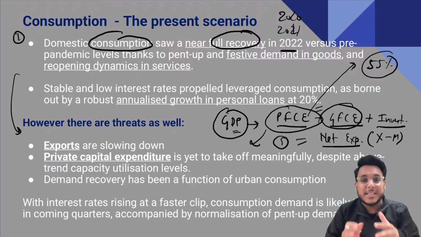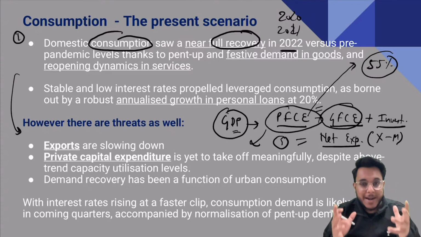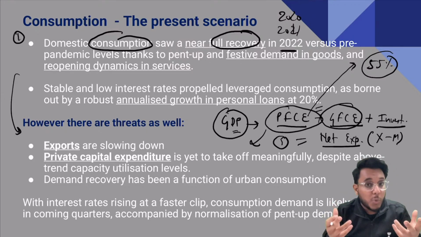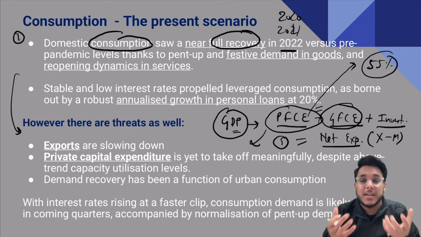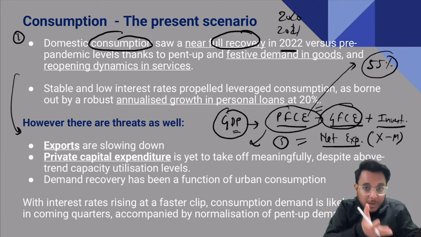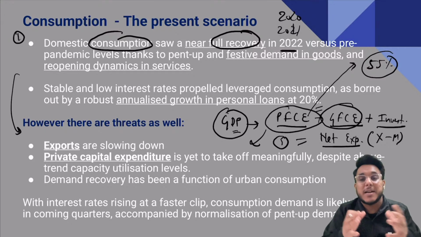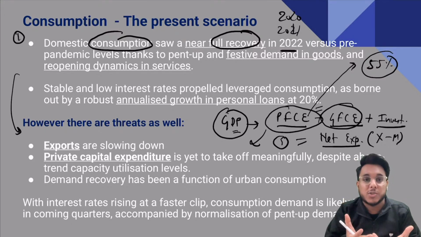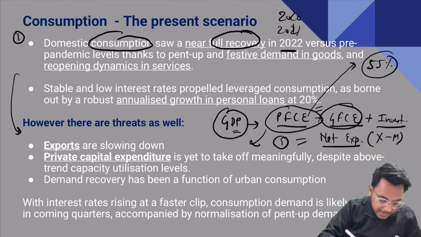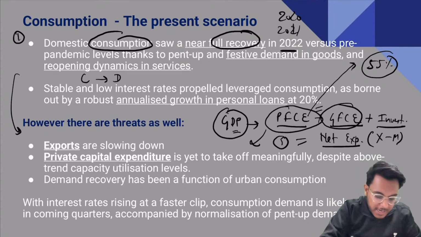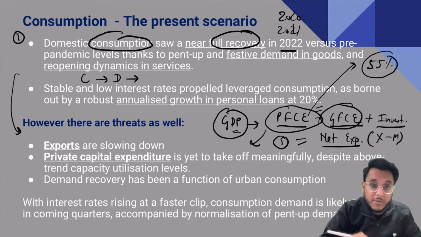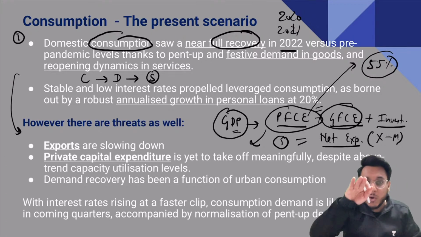Now, you see this thing in 2020 and 2021, when the pandemic was there, economic gloom was there, people were concerned whether this pandemic will even get over or not. People will not spend, people will save. So demand was not there. Consumption is not there. If consumption is not there, people will not demand the goods. If people will not demand the goods, what will happen? Obviously the supply will also go down.